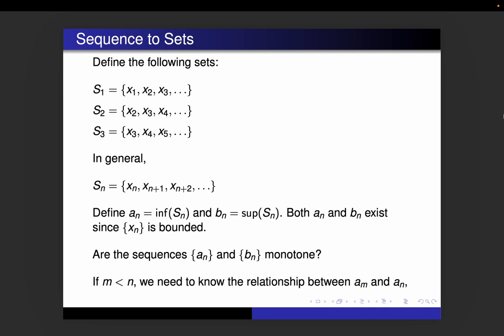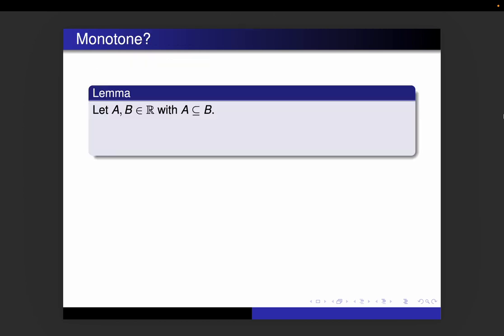So what happens is, if m is less than n, we need to somehow know the relationship between am and an, and that's where one of the lemmas from the activities comes in. So this is one of the ones that I am assuming that you know. If you have A and B subsets of the real numbers, where A is a subset of B, well, let's see. We know that any upper bound of B is also going to be an upper bound of A. Since the supremum of B is an upper bound of B, that means it has to be greater than or equal to the supremum of A.